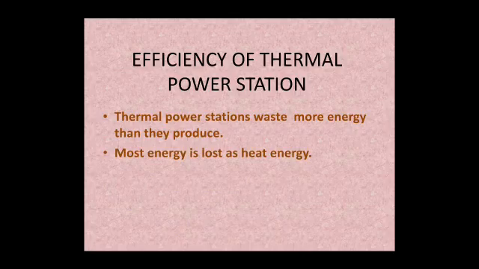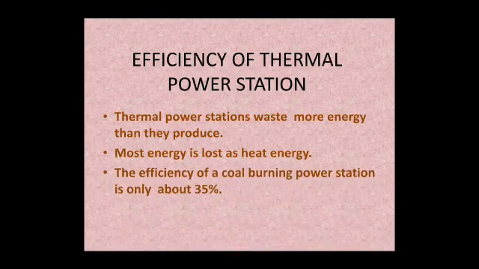So, it works on heat energy from these fuels. But they waste more energy than they produce in the form of heat. Various studies show that the efficiency of a coal burning power station is only about 35%.